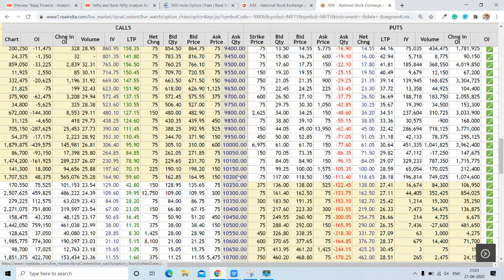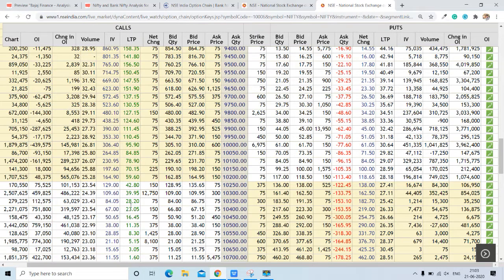So this is the pivot level. Above this, Nifty will try to go towards 10,300 and 10,400, whereas if it goes below this, then it can go towards 10,150 and 10,100. So this is going to be the make or break level.